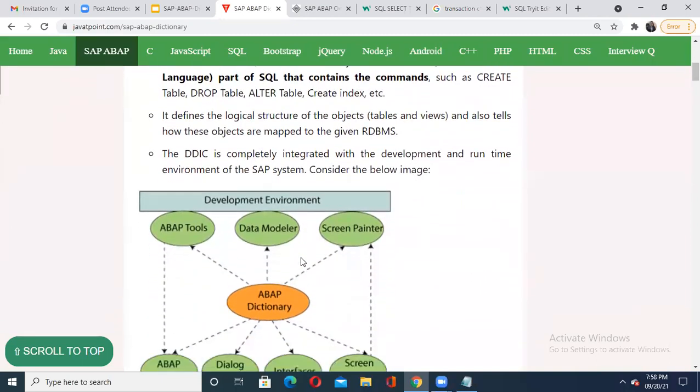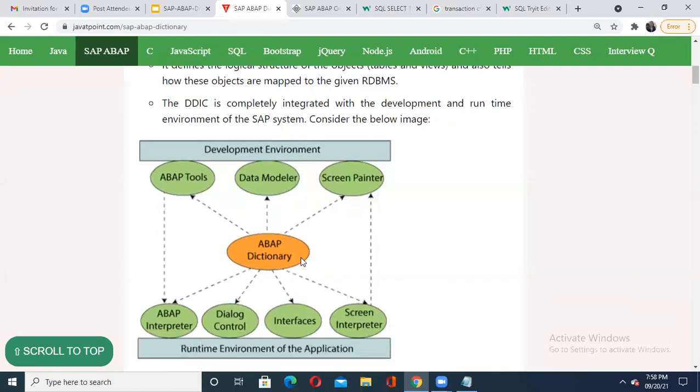If you get an idea, you will get a point here about how the ABAP data dictionary looks. The ABAP data dictionary is at the central place, and it is accessible as well as interconnected to your various ABAP Workbench development environments. It is connected to the development environment as well as the runtime environment, meaning in real time also.